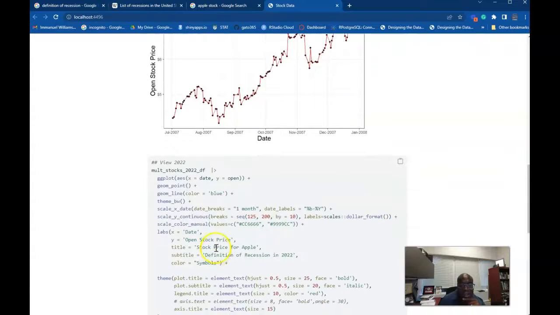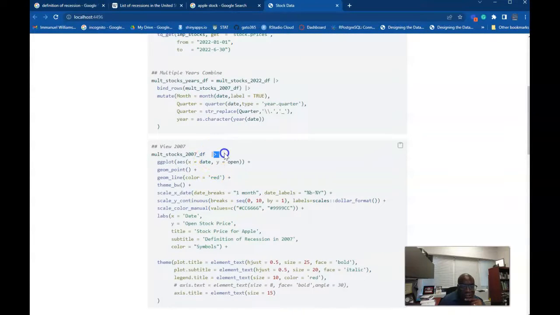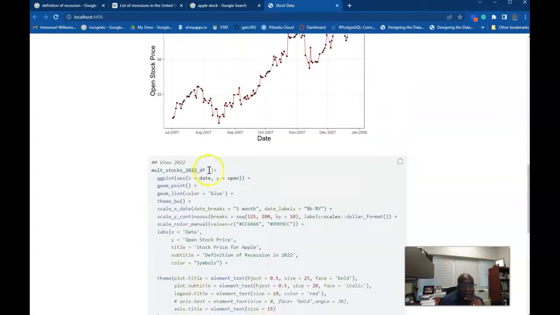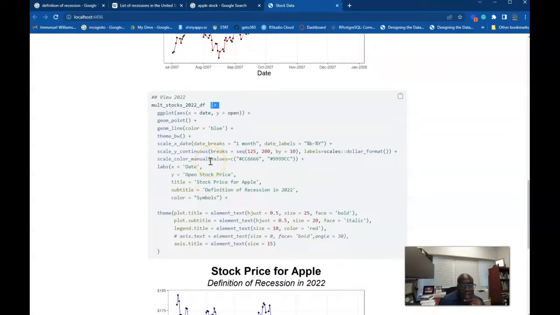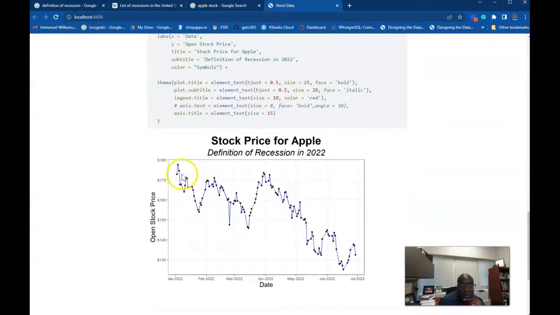Now I'm looking at 2022. Again, I love this new pipe operator. Did I use it up here too? I did, being consistent. I love it. New pipe operator, putting it into the data. And in terms of 2022, its general trend is decreasing. But what's intriguing here is that it's going from 120 something to 185.